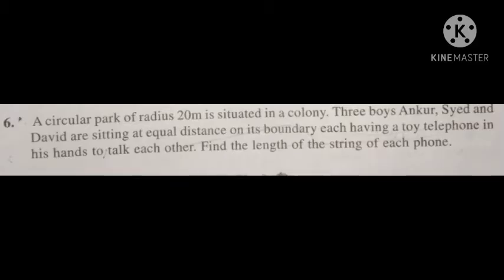Okay. Now question number 6. A circular path of radius 20 meter is situated in a colony. 3 boys, Angur, Syed and David are sitting at equal distance on its boundary, each having a toy telephone in his hands to talk each other. Find the length of the string of each phone.